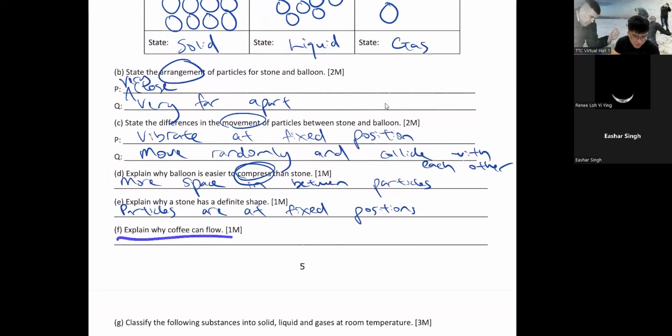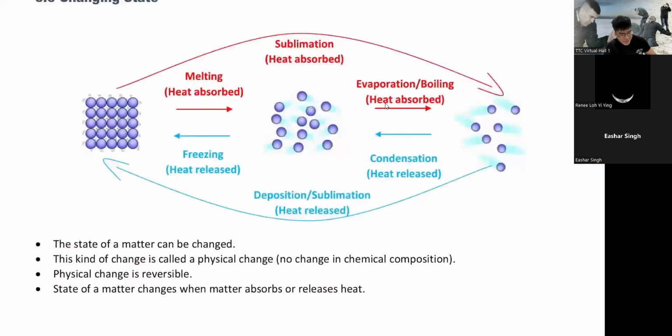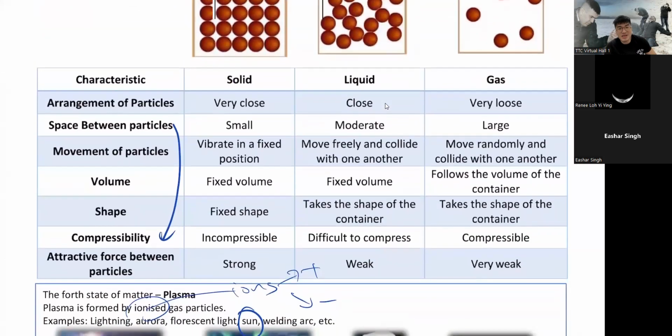So explain why coffee can flow. Like I said, particles can slide over each other easily. They can just slide like that. That's why they can flow. As you can see, every answer here is found in this box. As long as you can understand this box, that means you can answer your question.